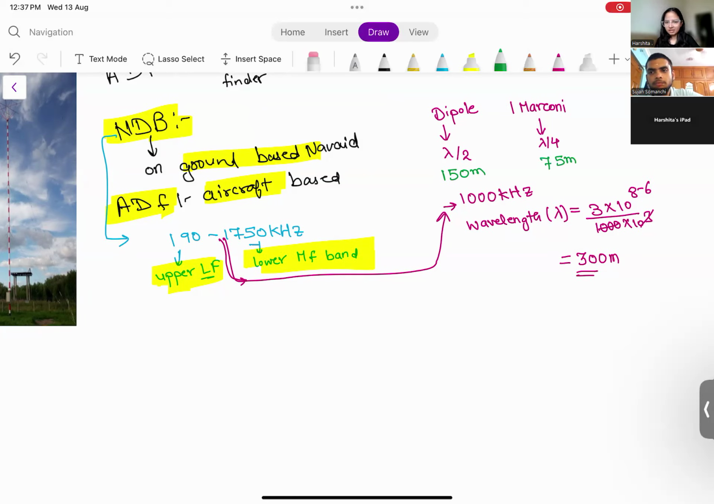Do you think it is easy to install a 150 meters long tower on ground? Quite challenging, right? 75 meters is also challenging, but still it is lesser than the 150 meters. And we have taken the upper sided value, that is 1000 kilohertz. If you take 1900, the length will be even less. So depending on the frequency you are using, the length of the Marconi aerial will be adjusted.